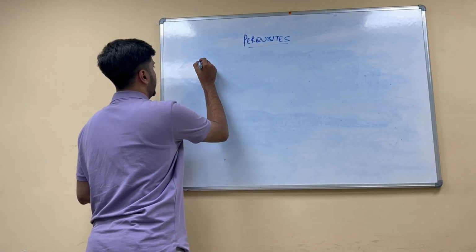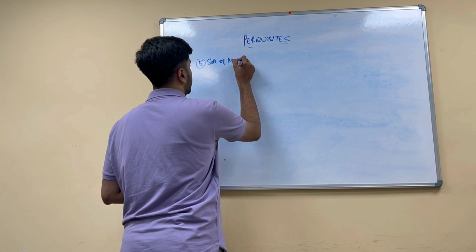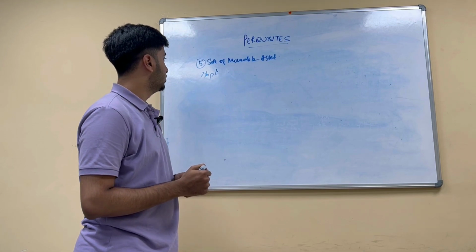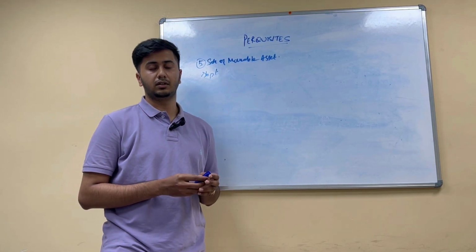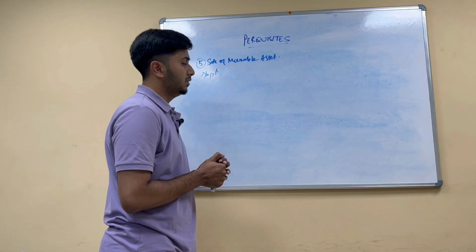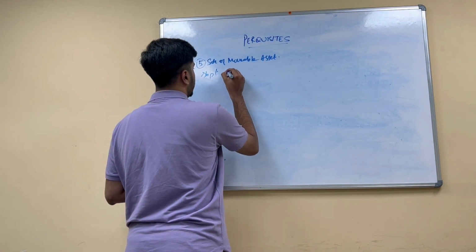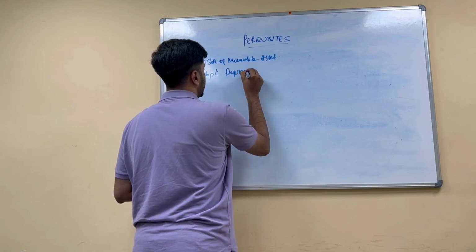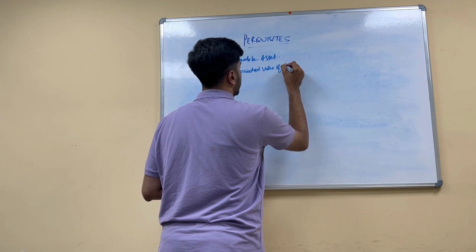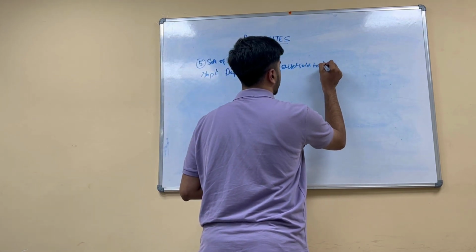So the next, fifth point under perquisite is sale of movable asset. Under this, whenever the employer's asset that he has used is sold to the employee, there are the following steps to be calculated in order to arrive at the value of perk. Step one is to arrive at the depreciated value of such asset sold to the employee.